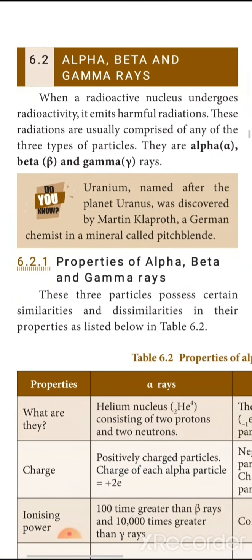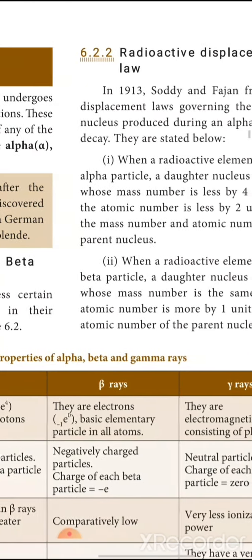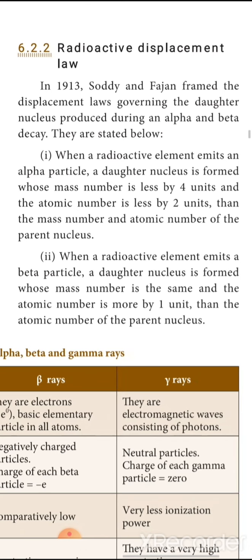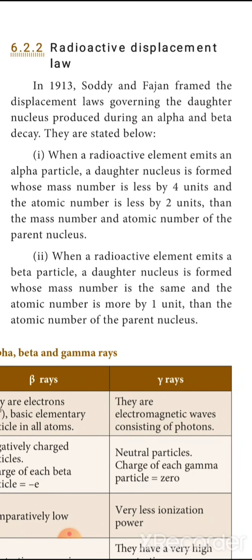Then we are going to see the alpha, beta and gamma rays. When a radioactive nucleus undergoes radioactivity, it emits harmful radiations. These radiations are usually comprised of any of 3 types of particles: alpha, beta and gamma. Then the properties of alpha, beta and gamma. Before that, we'll see the displacement law. What is the displacement law? Soddy and Fajans formed a displacement law governing the daughter nuclei produced during alpha and beta decay. They are stated below.